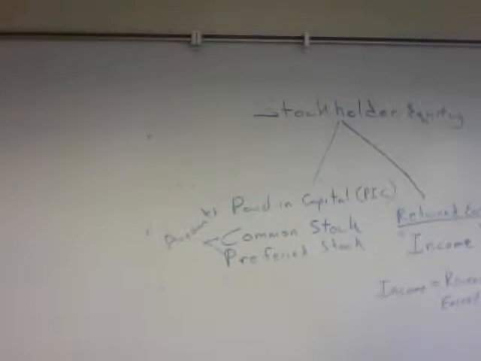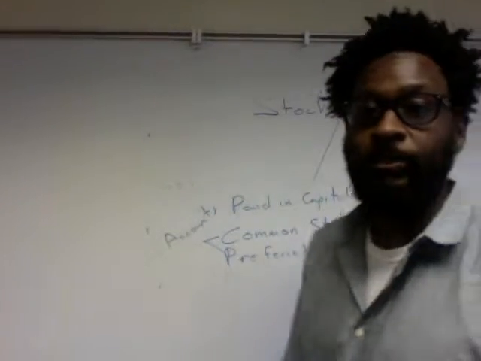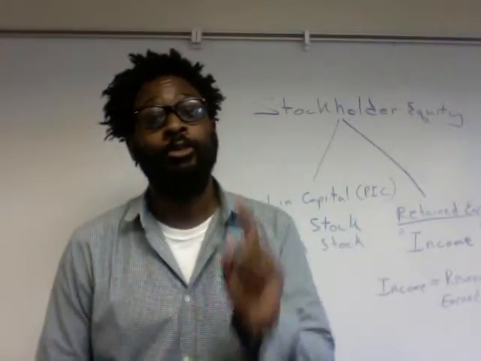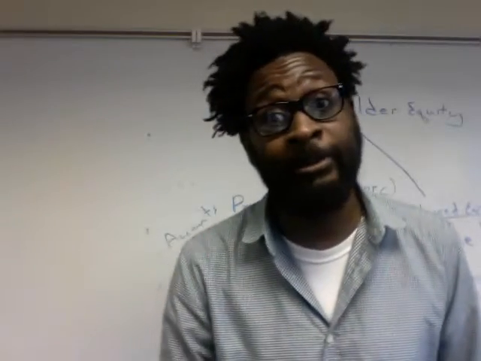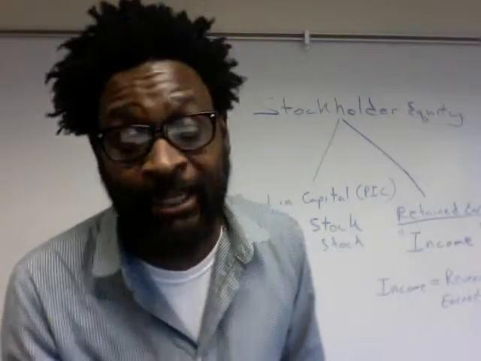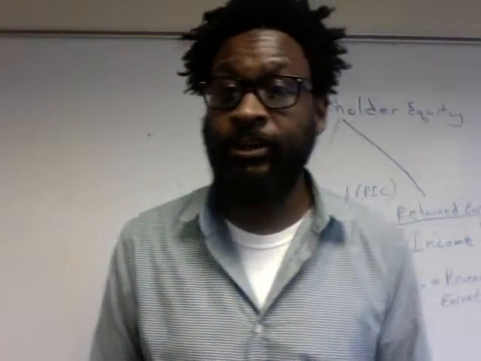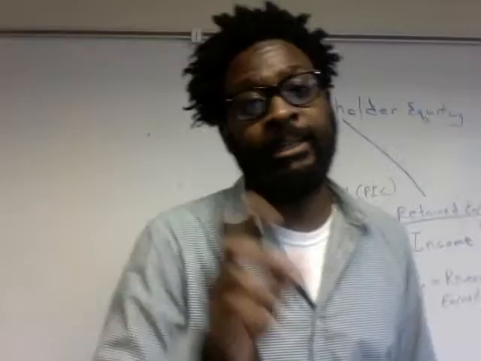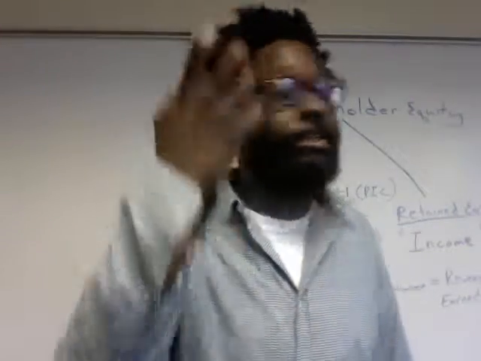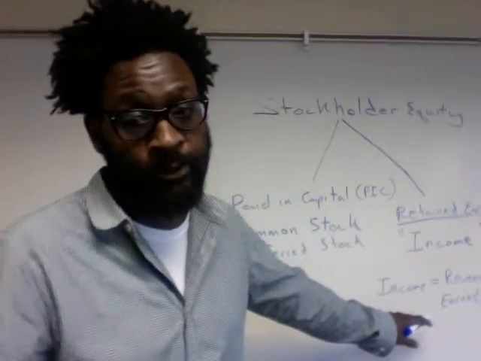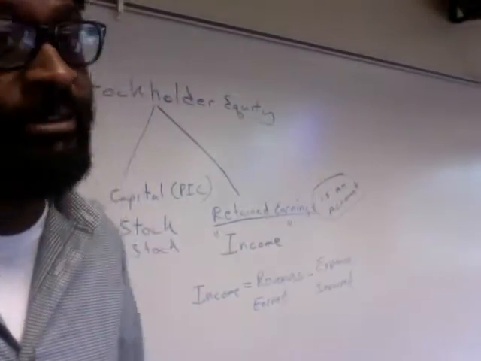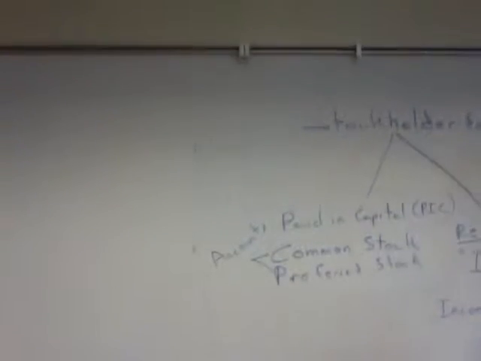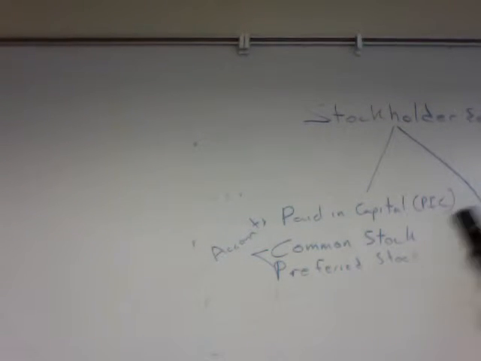So we have stockholders' equity. We already said that stockholders' equity is broken down into two parts. Paid in capital consists of accounts called common stock and preferred stock, and retained earnings. Retained earnings is an account, and we said the definition of retained earnings is income. We also said in accounting we measure income by taking revenues earned from a period and subtracting the expenses incurred. So that's what we're going to further elaborate on right now.